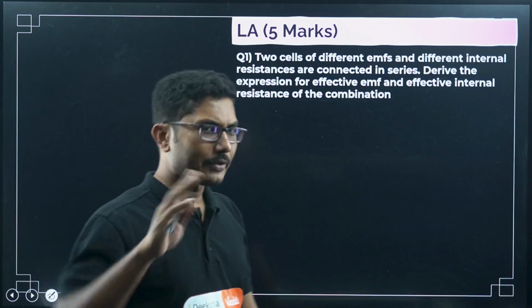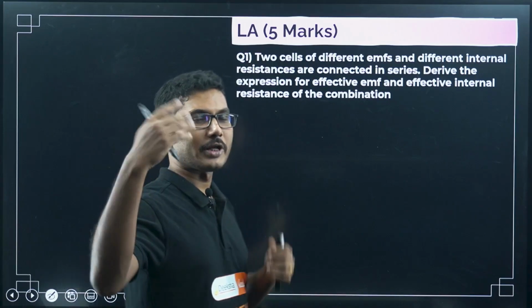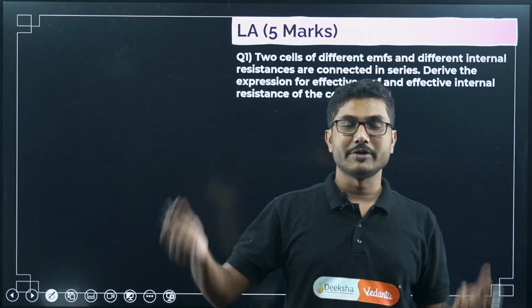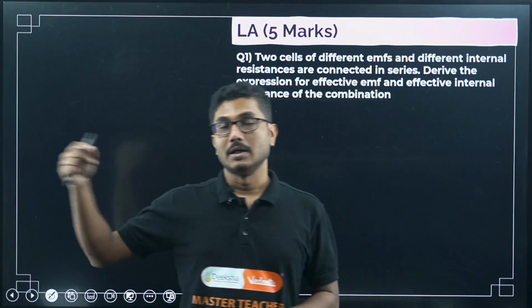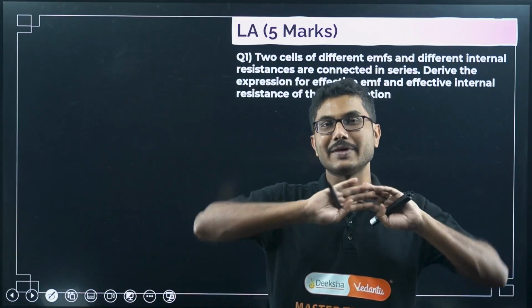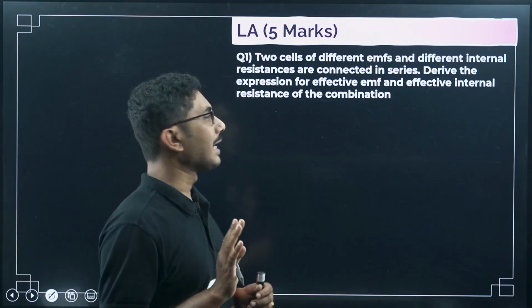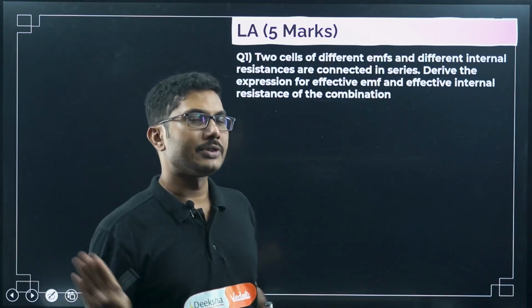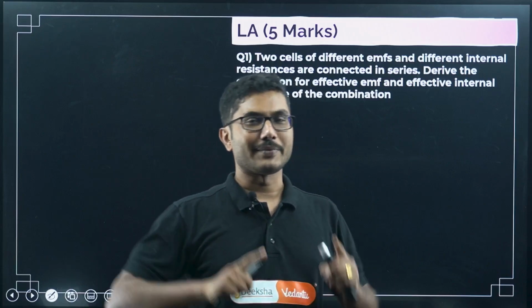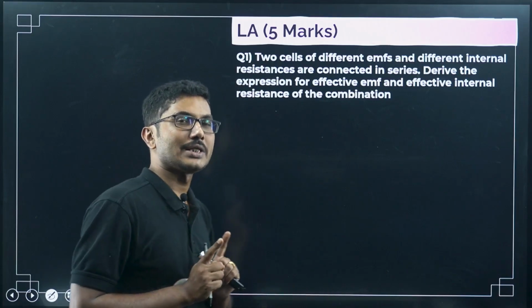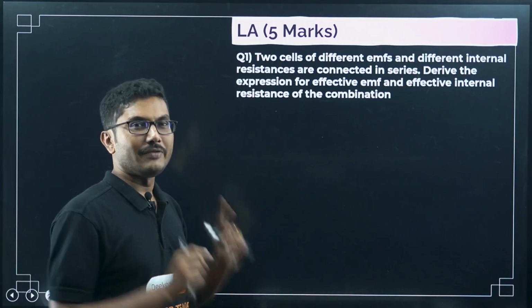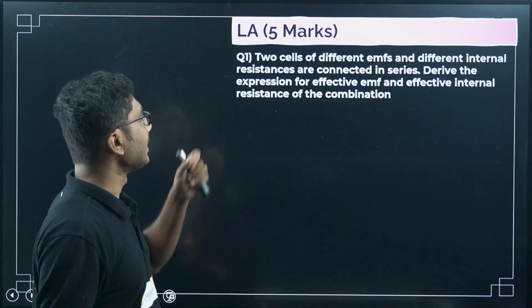There are different questions from this chapter as well. For example, prove the expression for drift velocity, prove the mobility, etc., but that is very rare. Once in 10 years that question comes, so we cannot take the risk with that, and I am not going to discuss those questions. If you have time you can study those as well, but these are the 4 very important questions. So this is an important question.